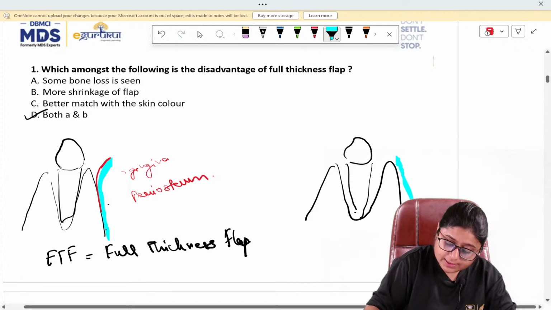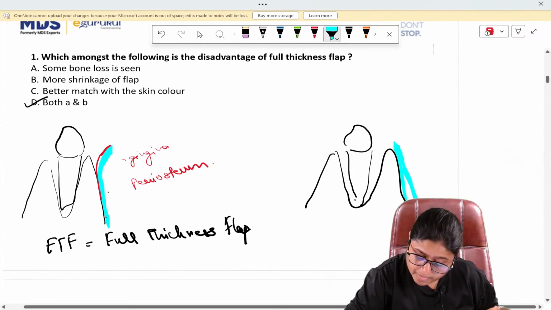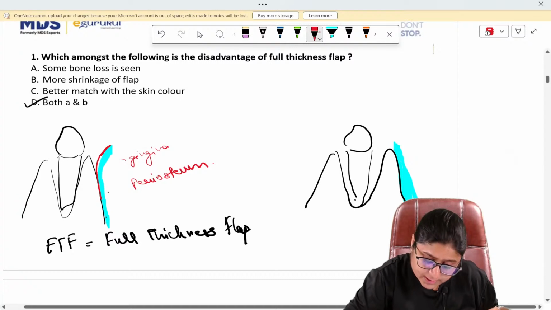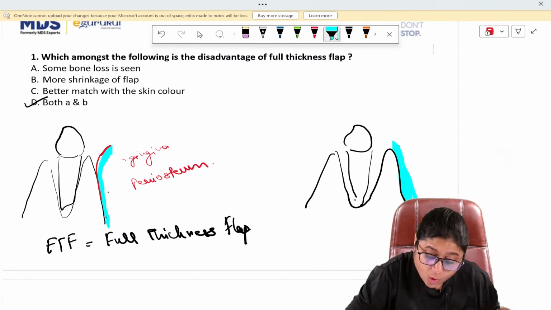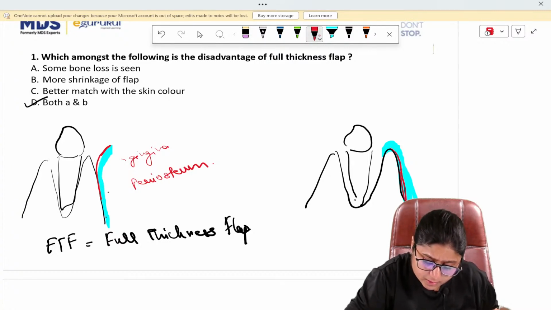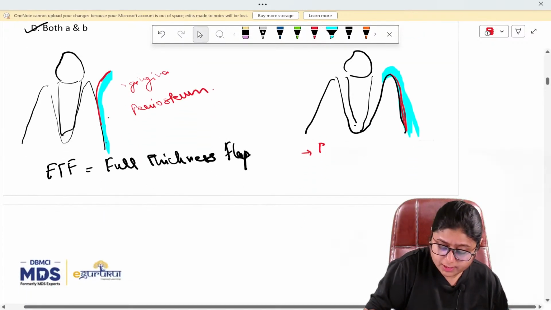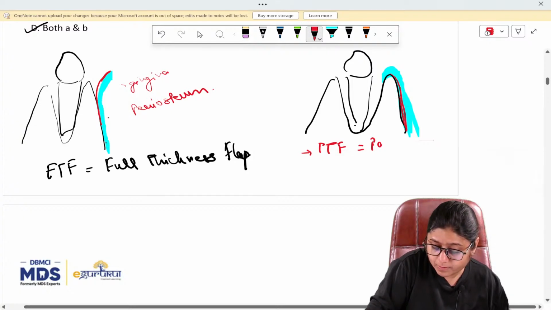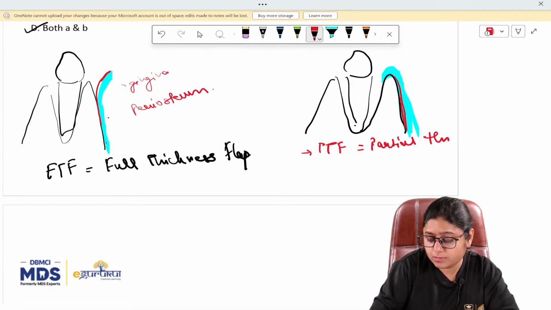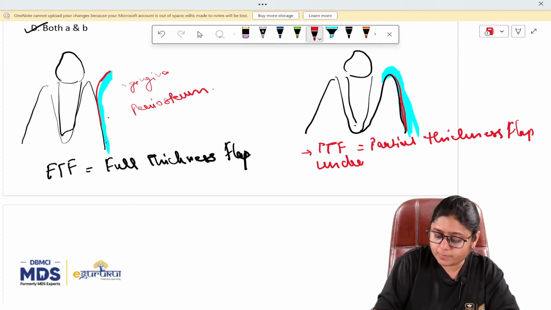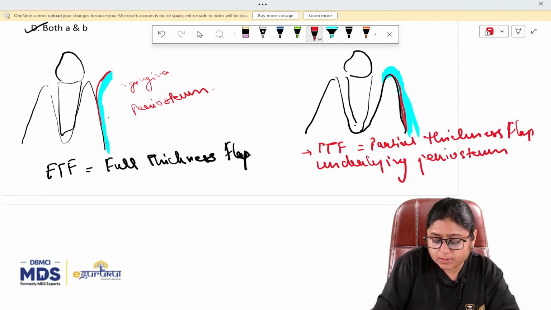In this partial thickness flap, the underlying periosteum is not elevated.